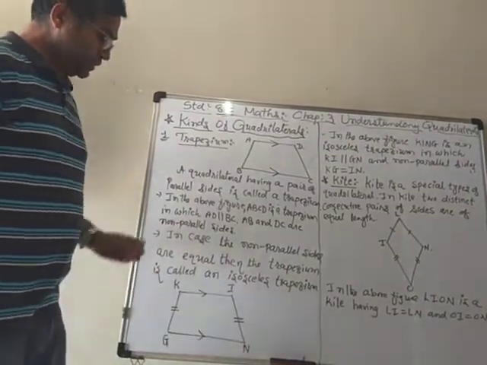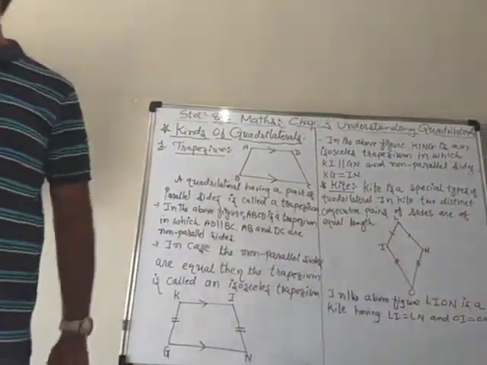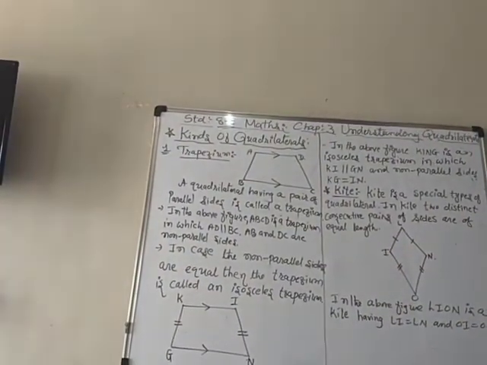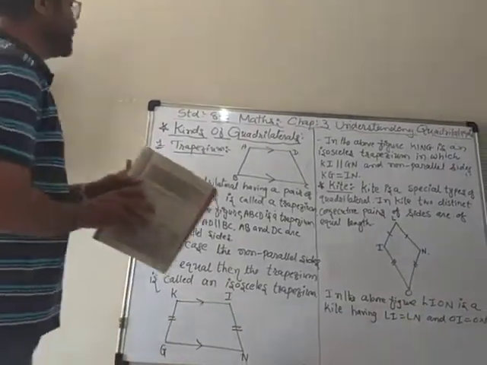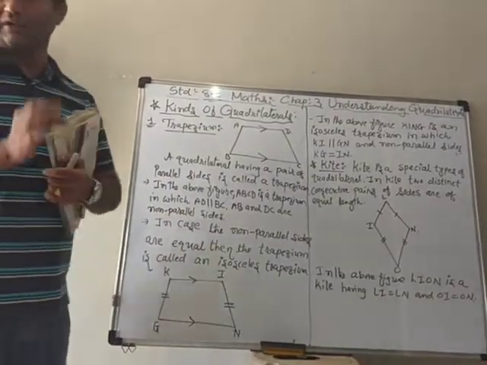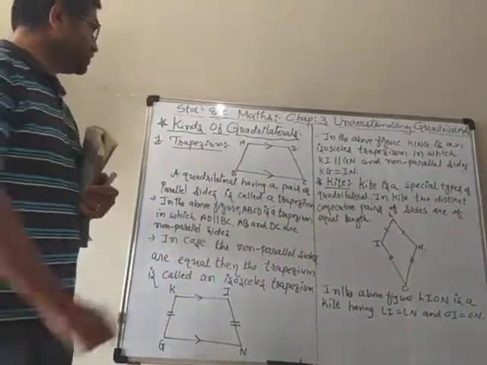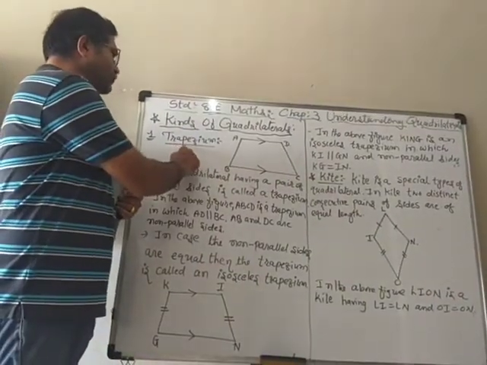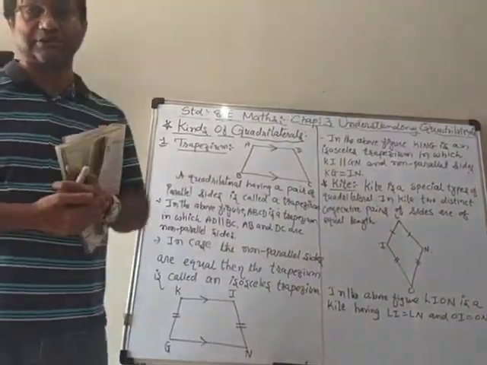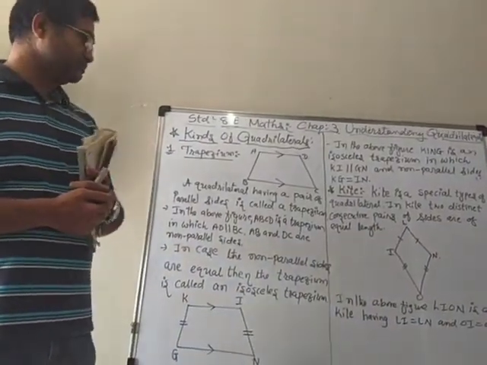Now, we learn about the different types of quadrilaterals today. So what are the different types of quadrilateral? You know that a polygon having 4 sides is known as a quadrilateral. The first type of quadrilateral is a trapezium. What is actually a trapezium?